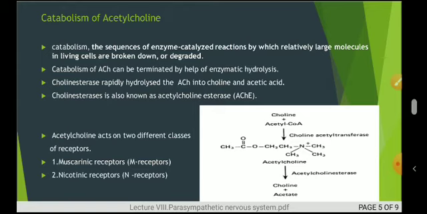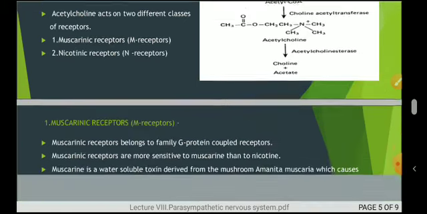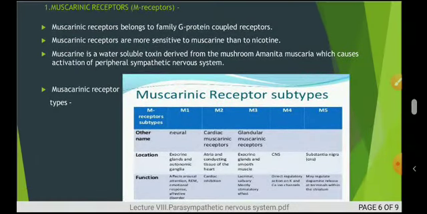Further, the next point is that acetylcholine acts on two different classes; it plays its function on two receptors. First is the muscarinic receptor, second is the nicotinic receptor. Or we may say acetylcholine plays its role on two receptors, M receptors and N receptors. We will see what it means. So first is the muscarinic receptors.